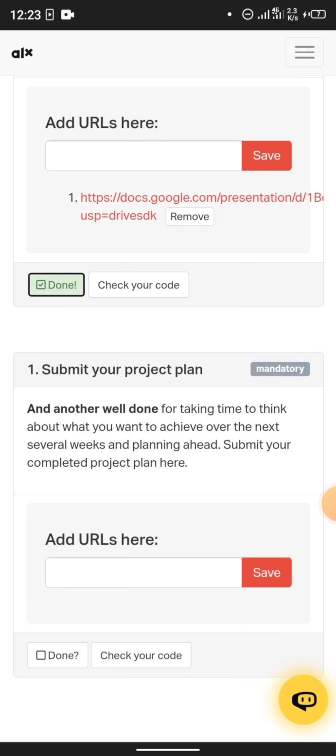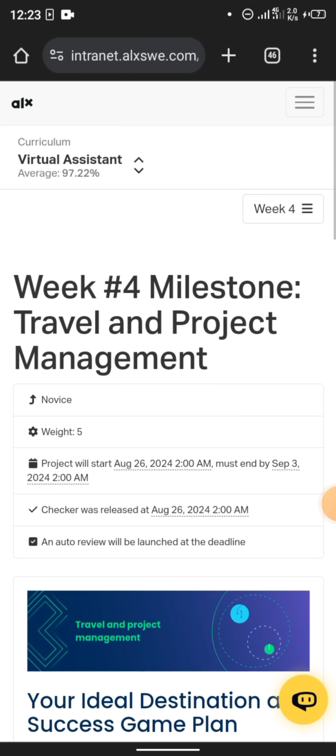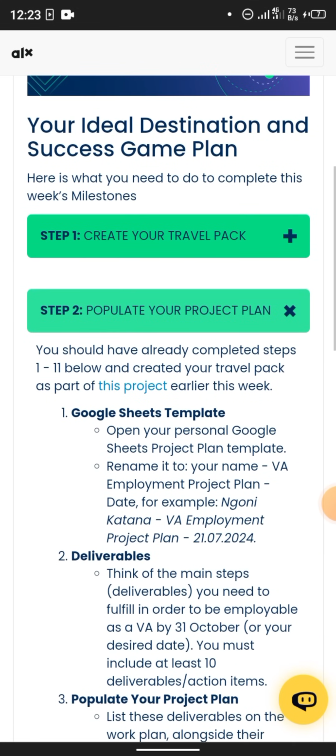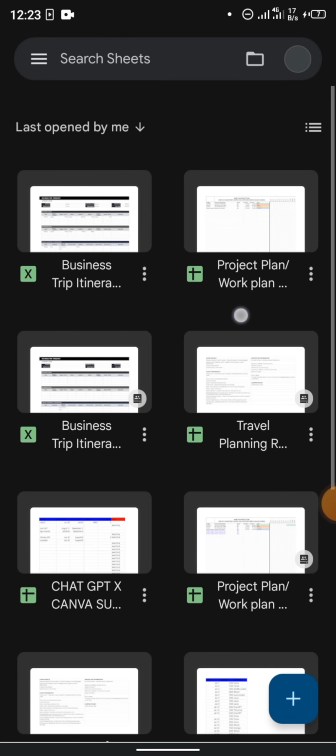So this project plan is easy. The sheet for this, you must have already made your copy earlier in the week, in the project plan section. So just go back there. If you've not made a copy, make a copy of the project plan template. Then you go to your Google Sheets. Once you visit your Google Sheets, this is it. See the project plan. This is the one I copied already. You open it,